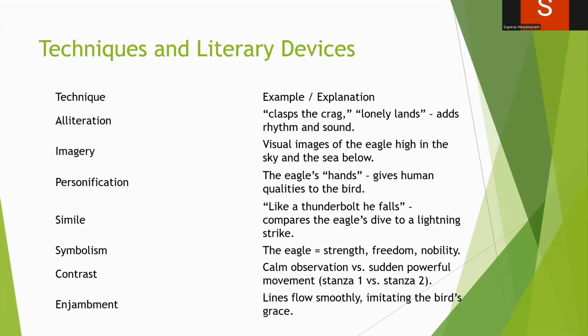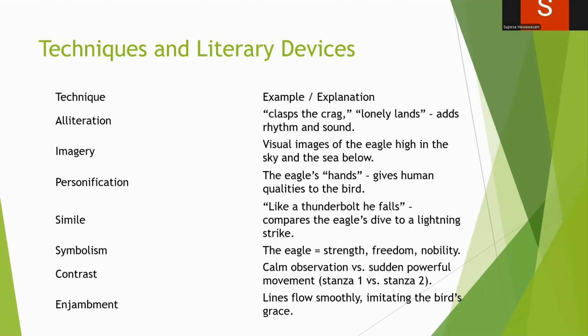Then the techniques and literary devices. This is a brief of the techniques that I taught you when we were analyzing the poem. So there are alliteration, imagery, personification, simile, symbolism. I forgot to tell you about the symbolism. The eagle is the main symbol here. It symbolizes strength, freedom, nobility, and what else? The majesty, then superiority, everything.